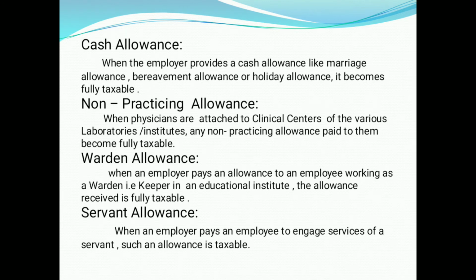Cash allowance. When the employer provides a cash allowance like marriage allowance, bereavement allowance or holiday allowance, it becomes fully taxable. Non-practicing allowance. When physicians are attached to clinical centers of the various laboratories, institutes, any non-practicing allowance paid to them becomes fully taxable. It is generally given to those medical doctors who are in government service and are banned from doing private practice. It is to compensate them for this ban. It is fully taxable.